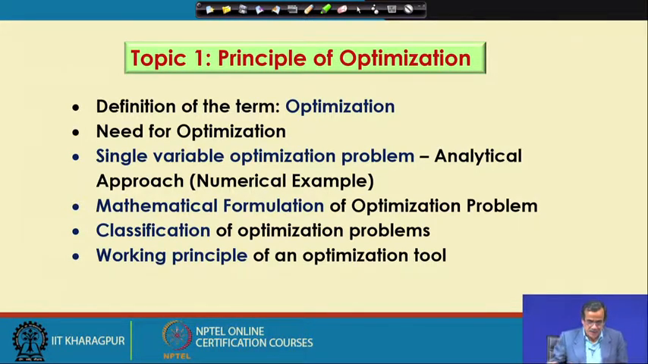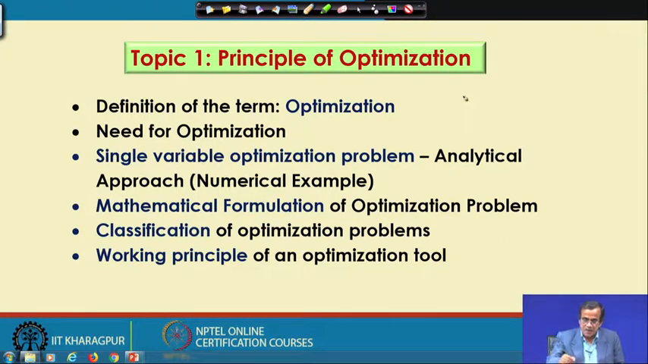Before I go for that, let me spend some time on the working principle of the optimization tool. Here, supposing that I have got one constrained optimization problem. Now, if I plot the constrained optimization problem, its objective function, the functional constraint and the variable bounds, there is a possibility that we will be getting some feasible zone, and let me take a very simple example here.